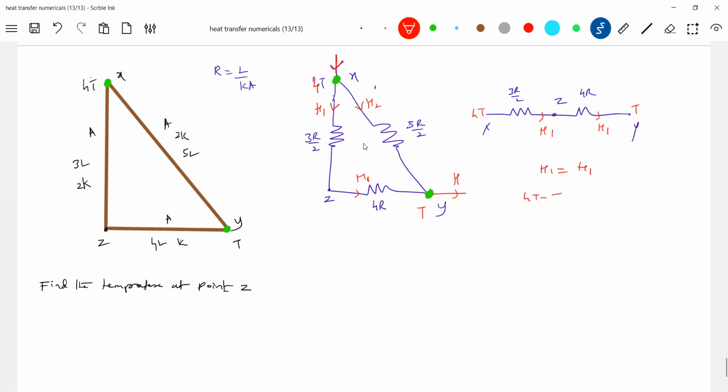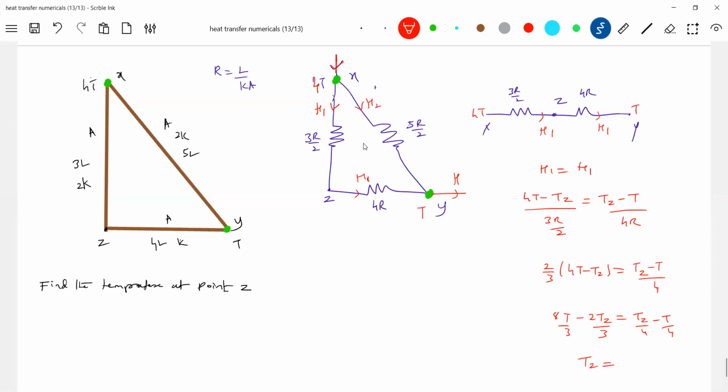The temperature difference 4T minus Tz over 3R by 2 equals Tz minus T over 4R. So 2 by 3 into (4T minus Tz) equals (Tz minus T) by 4. Let's solve this expression: 8T by 3 minus 2Tz by 3 equals Tz by 4 minus T by 4.